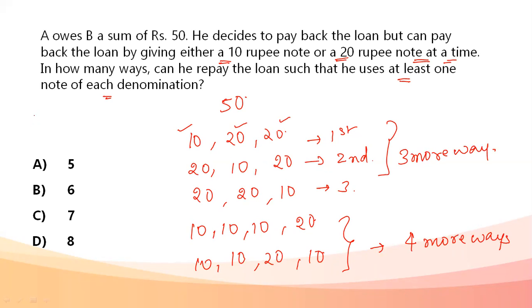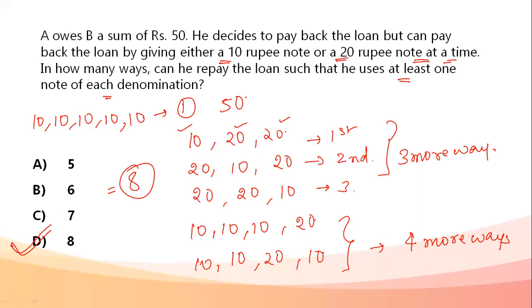One way that is possible is I give out all 10 rupee notes, so it is 10, 10, 10, 10, 10. That is just one way of giving out the notes. So this becomes three ways plus four ways plus one way. Total, I have 8 ways of giving back the money.